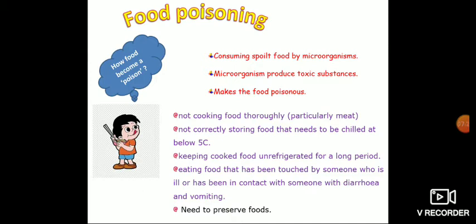So that is why they have told us, to avoid food poison, our ancestors told us to use